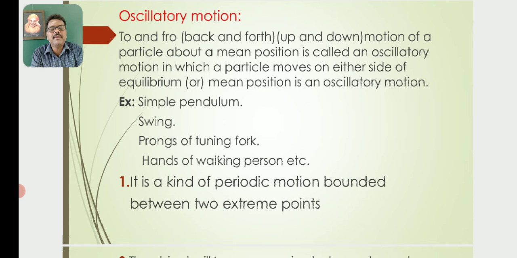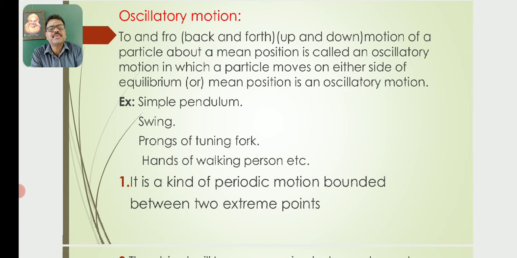So we know that we have different types of motion in nature: translatory motion, rotatory motion, and oscillatory motion. If a body moves along a straight path, it is known as translatory motion.